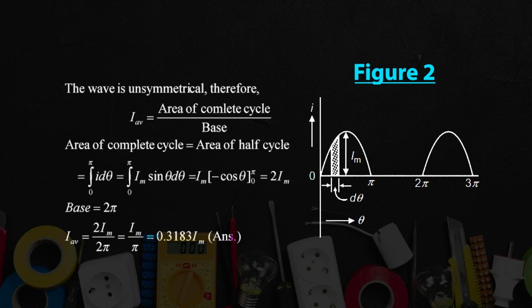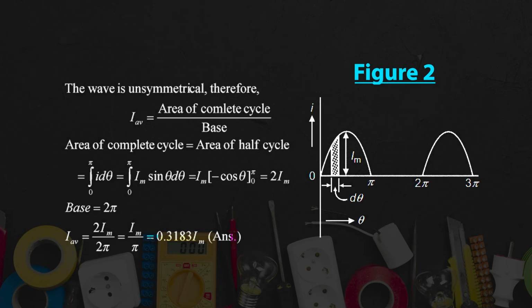I average can be written as the area of the complete cycle divided by the base. So what is the area of this complete cycle? It is equal to the area of the half cycle. It can be calculated as the integral from 0 to pi of i d theta. And what is the value of this small i? Small i can be written as Im sin theta. So just put the value here, and after taking the integration of sin theta, it comes to minus cos theta. Just put the limit here, that is 0 to pi. After solving, you will get the value, which is equal to 2Im.